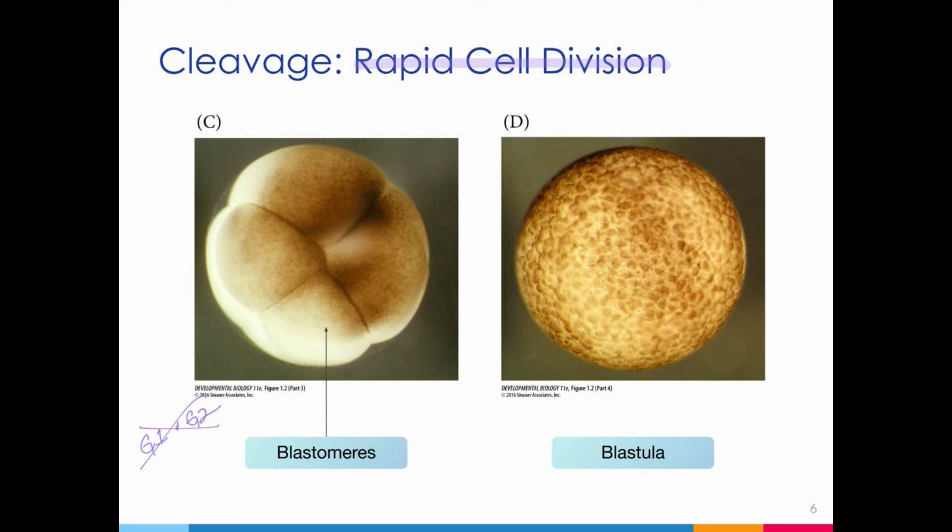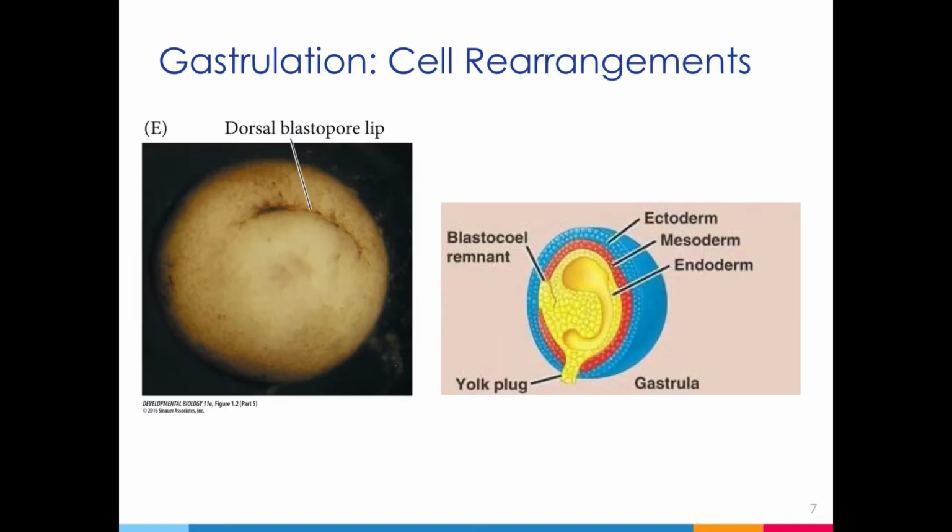And by the end of this process, the organism is known as a blastula, which consists of a sphere of cells that surrounds a fluid-filled cavity known as the blastocoel. The next stage after cleavage is gastrulation, and this is the stage during which the three germ layers, the ectoderm, the mesoderm, and the endoderm, are formed. This stage is characterized by extensive cell movements and changes in cell shape. At this stage, cells that will give rise to the internal organs are brought into the interior of the embryo.